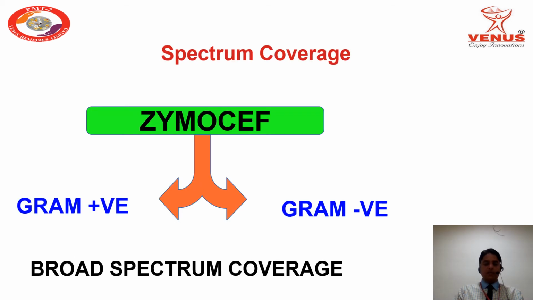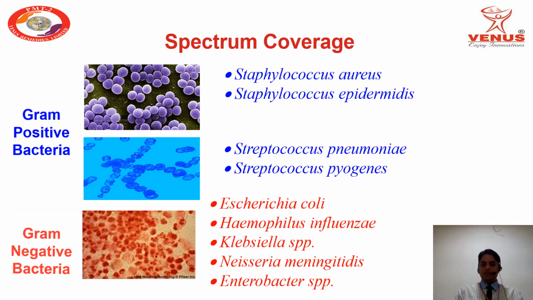Now come one by one, spectrum of coverage. As you know, cefuroxime in Zymocef offers broad spectrum coverage. It works against gram-positive as well as gram-negative bacteria. The gram-positive bacteria are Staphylococcus aureus, Staphylococcus epidermidis, Streptococcus pneumoniae and Streptococcus pyogenes.